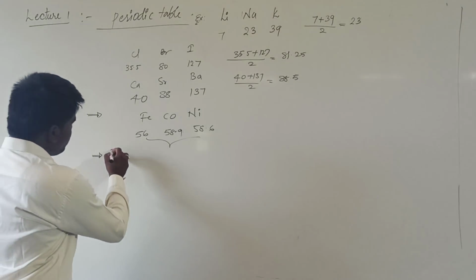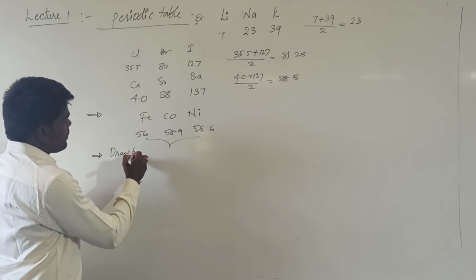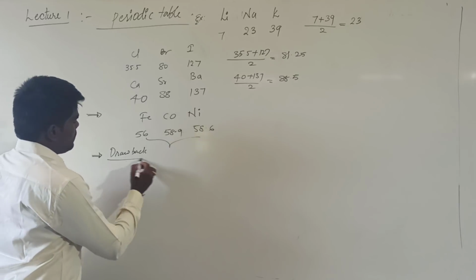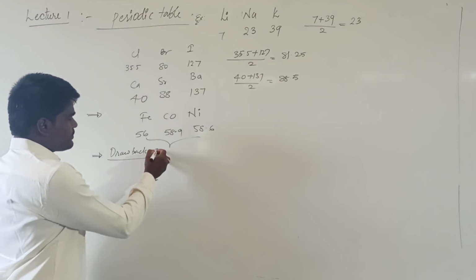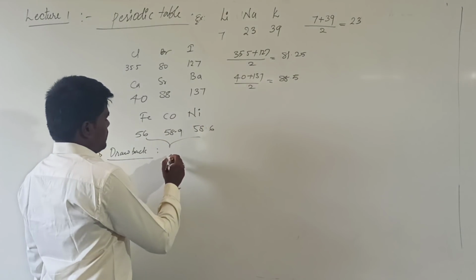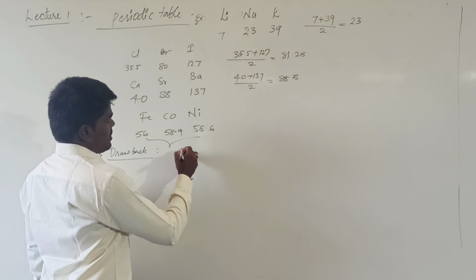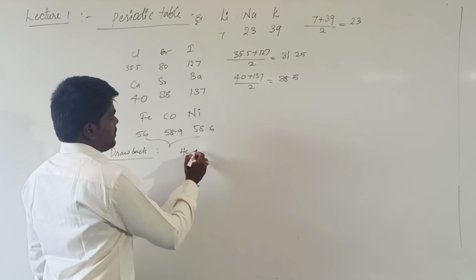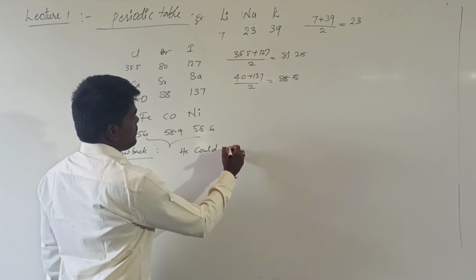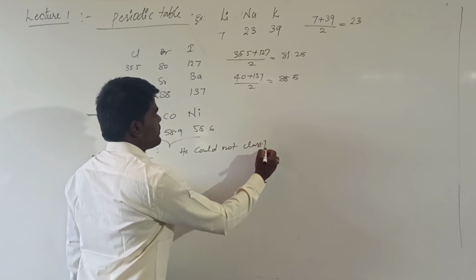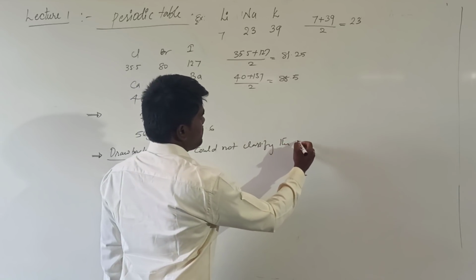The main drawback of this triad law is that he could not classify all the known elements.